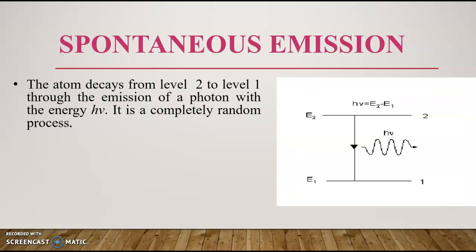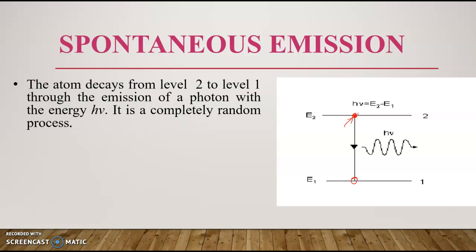The second term is spontaneous emission. Here at the beginning, our electron is located at the higher energy level. But the problem with this level is that it is highly unstable. We can't keep the electron at this point for a long time. For some fraction of a second it will stay in this energy level E2, but after that it will come down to the ground level.